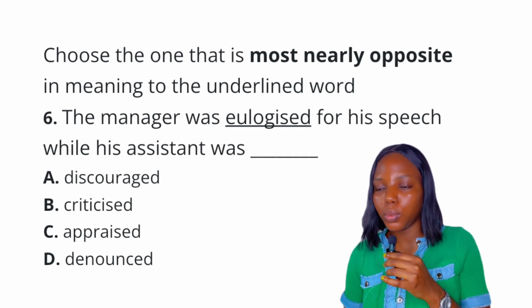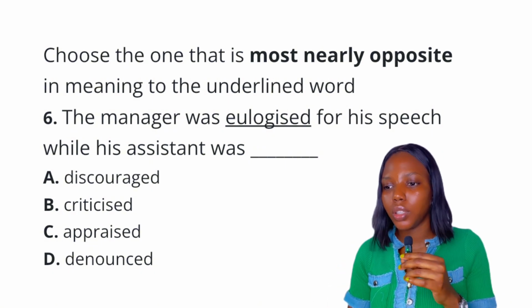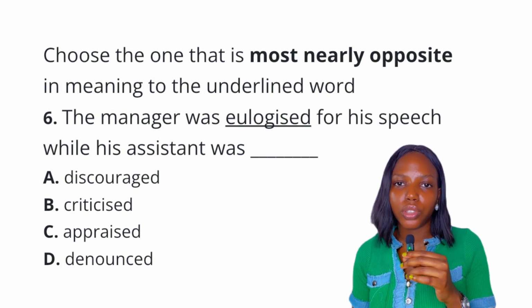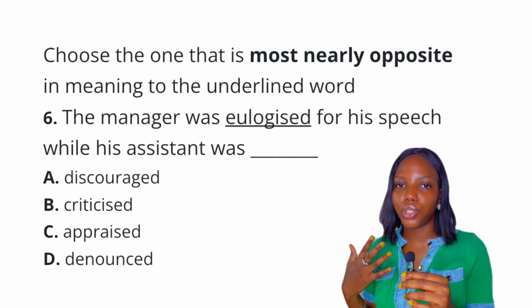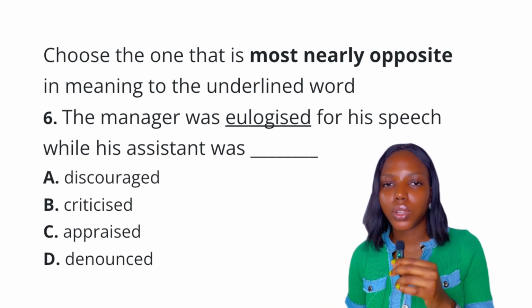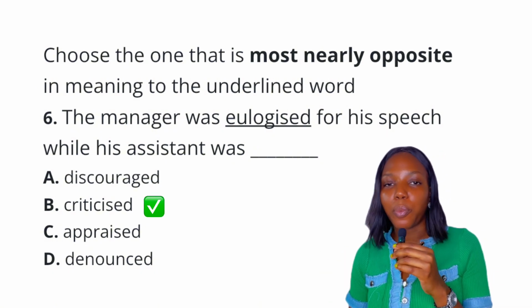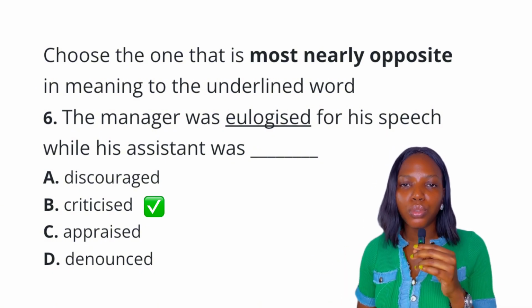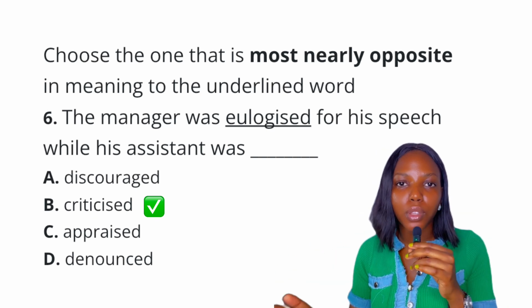Question 6. The word is eulogized. Eulogize is to highly praise someone. Option A, we have discourage. Discourage is the opposite of encourage, so it is to deprive someone of courage, right? Option C, criticize. Criticize is basically to find fault with something. Appraise is to talk about the value or the quality of something. Then denounce is to condemn something openly.